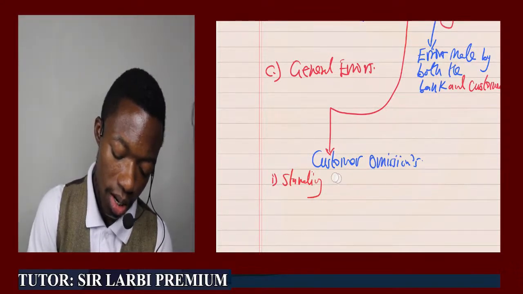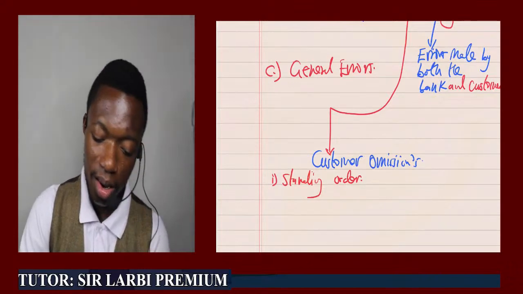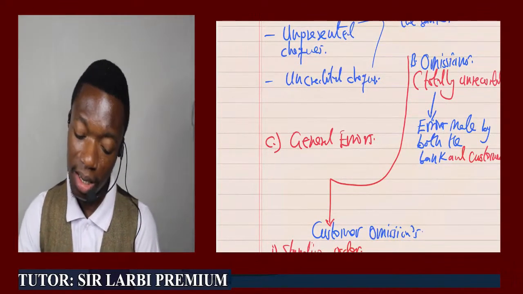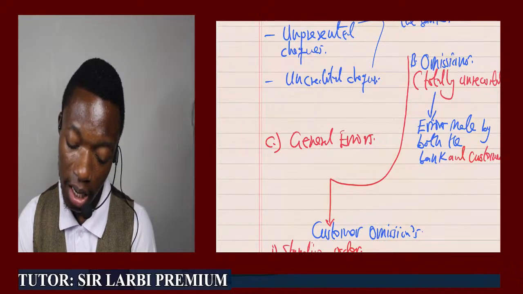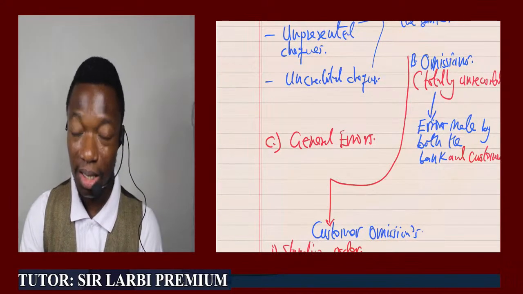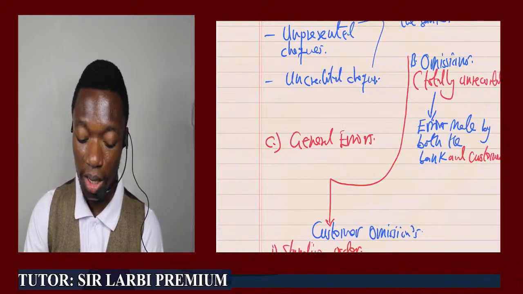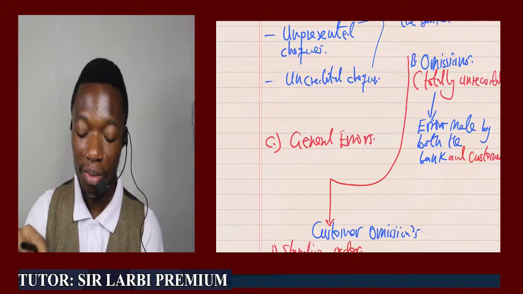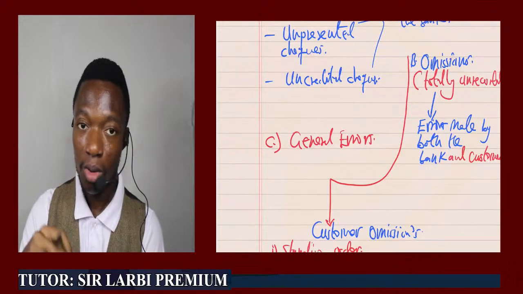So, standing order. And I think by that, my definition for omission needs to be changed. I said it's committed by both. Yes, there are times where the bank can make omissions, but generally, with respect to what we are doing, if I'm bringing in standing order, a standing order is an item that will be found on a bank statement, but will not be found on the cash book.